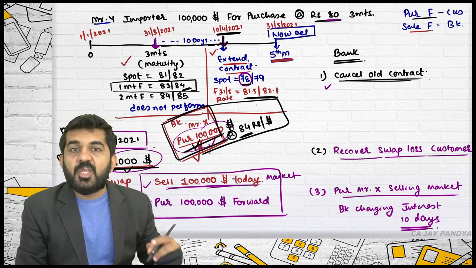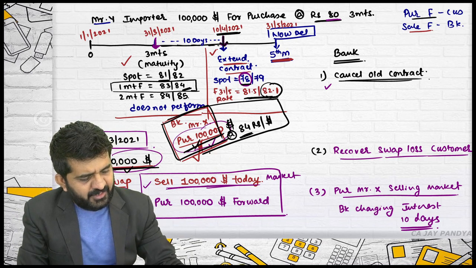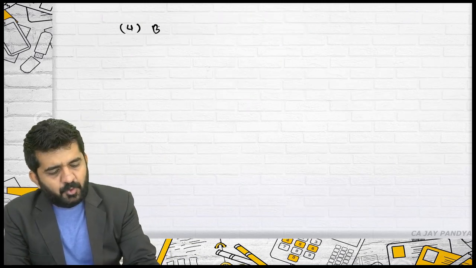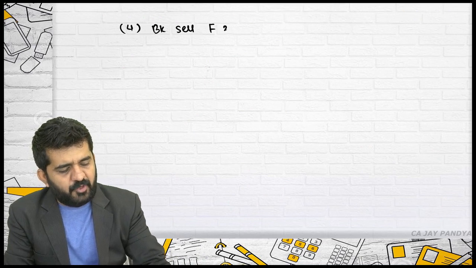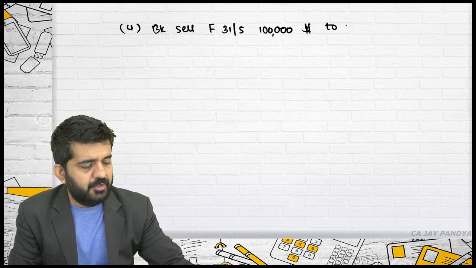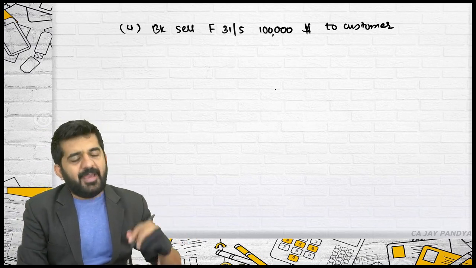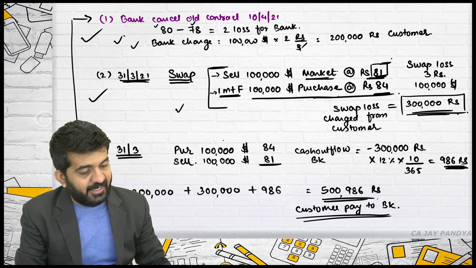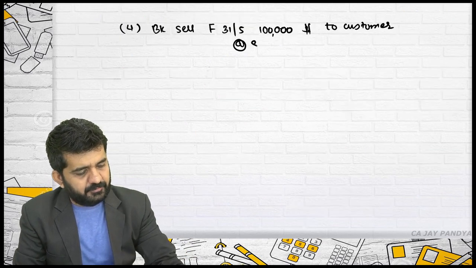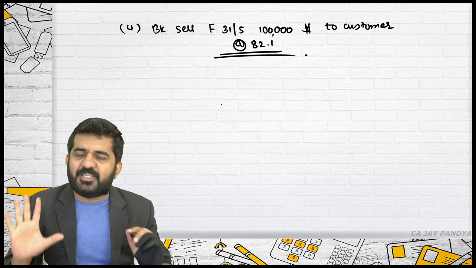Customer wants to purchase $1 lakh, so 82.1. So bank will sell forward of 31st May of $1 lakh to customer. So customer will get a purchase forward of 31st May. Bank will be selling on 31st May at the rate, now new rate will be applicable, and which new rate? 82.1. This contract will be entered without any charges because it is at current rate.